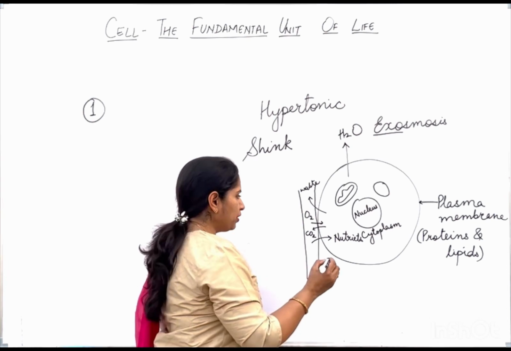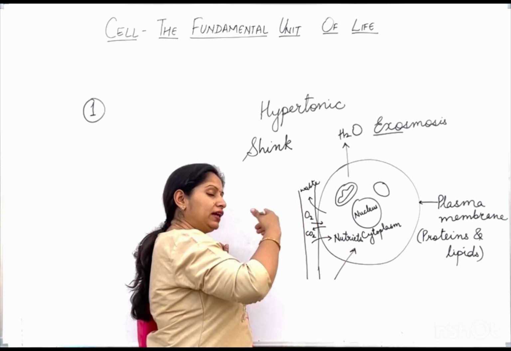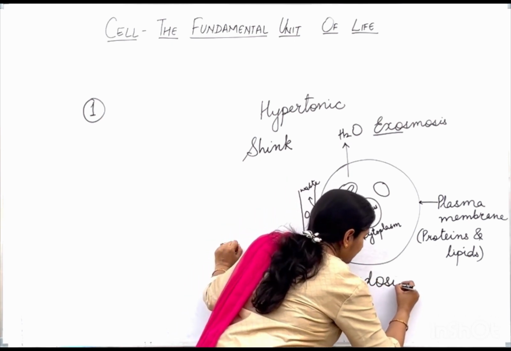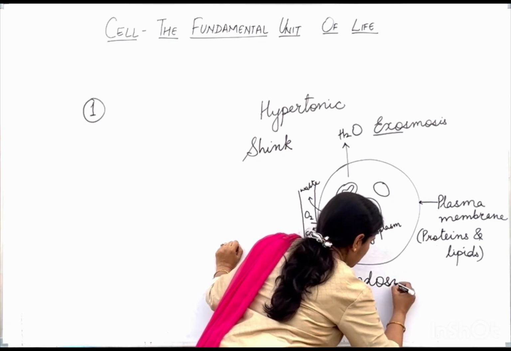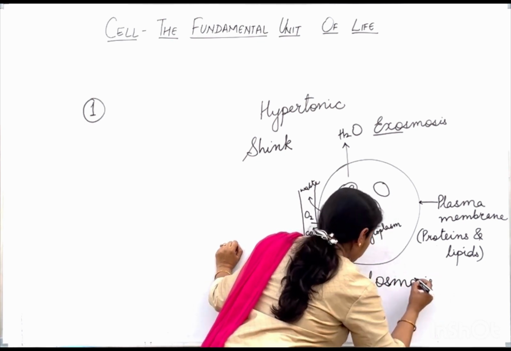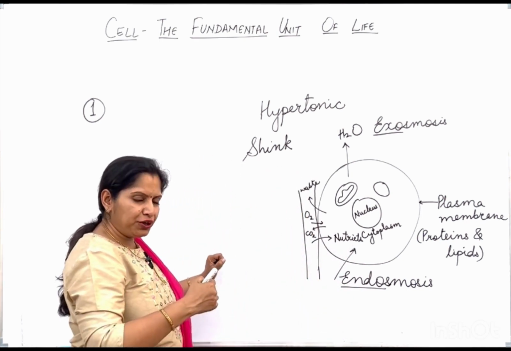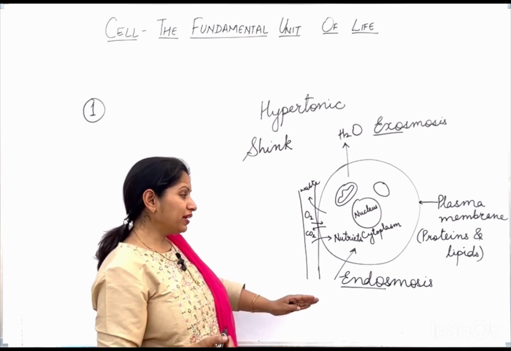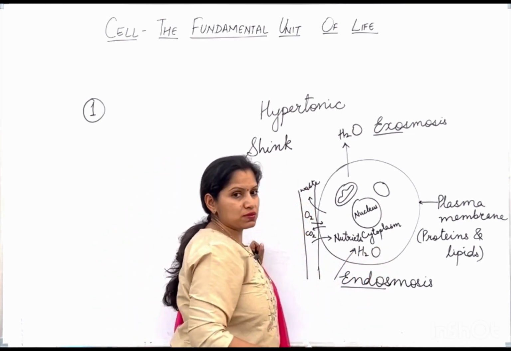So, such a movement of water into the cells, when the water is moving into the cells, is known as endosmosis. Here also remember that endo word means something is moving inside. Endo, andar, ऐसे याद कर लेना. So when water is moving inside the cells, that is known as endosmosis.